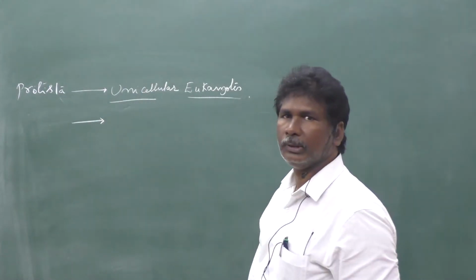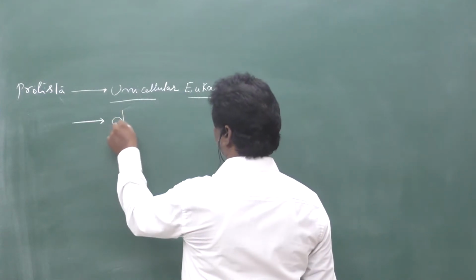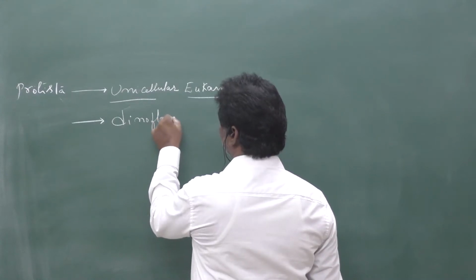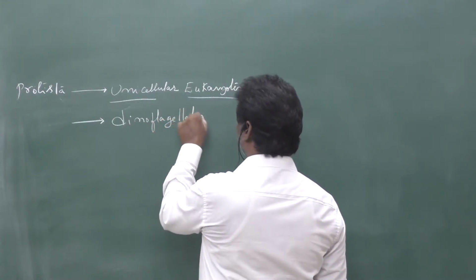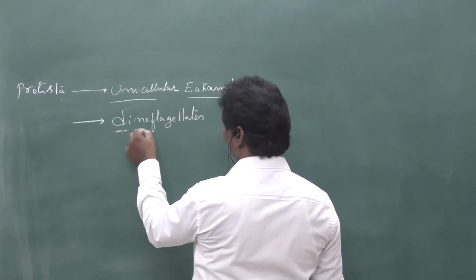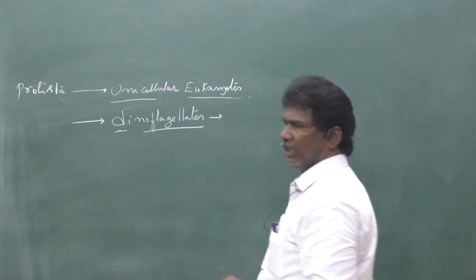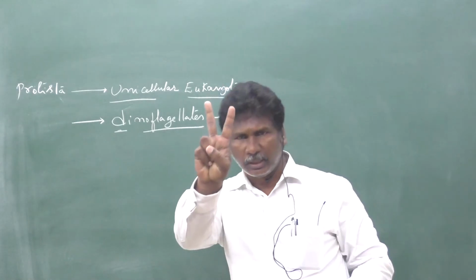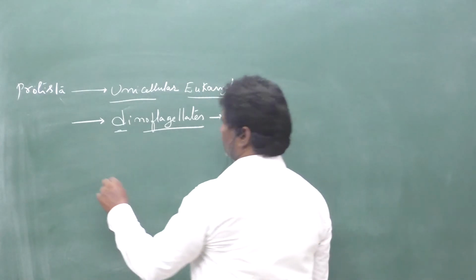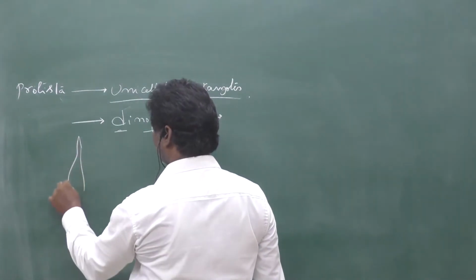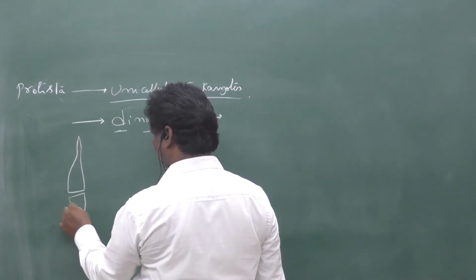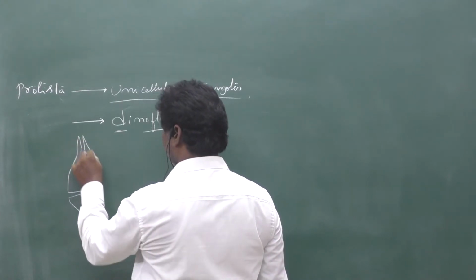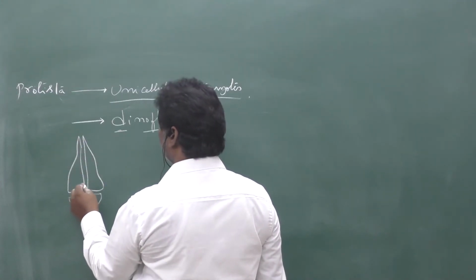Another one, second one is the dinoflagellates. So that should be there in the name. Di means two, and so those organisms are unicellular eukaryotes that have how many flagella? Two flagella, when we are observing the dinoflagellate. So this is the autotrophic unicellular algae that float on the water surface. So in this one, two flagella.